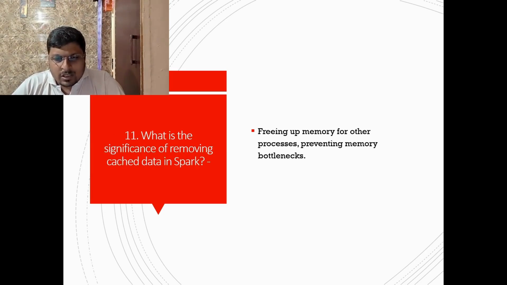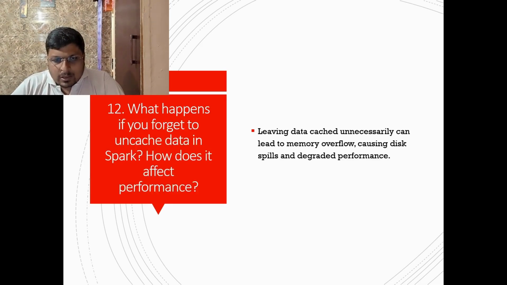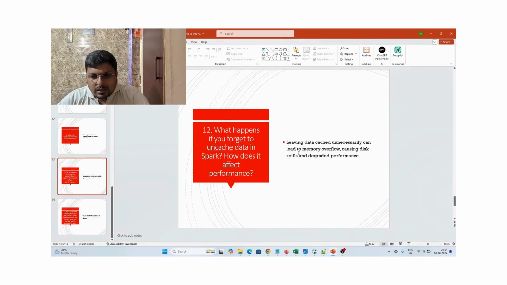Another question: what is the significance of removing cached data in Spark? Same thing I told you for the previous question: freeing up memory for other processes and preventing memory bottlenecks. Then another question: what happens if you forget to uncache data in Spark? How does it affect performance? Leaving data cached unnecessarily can lead to memory overflow, causing disk spill and degraded performance.